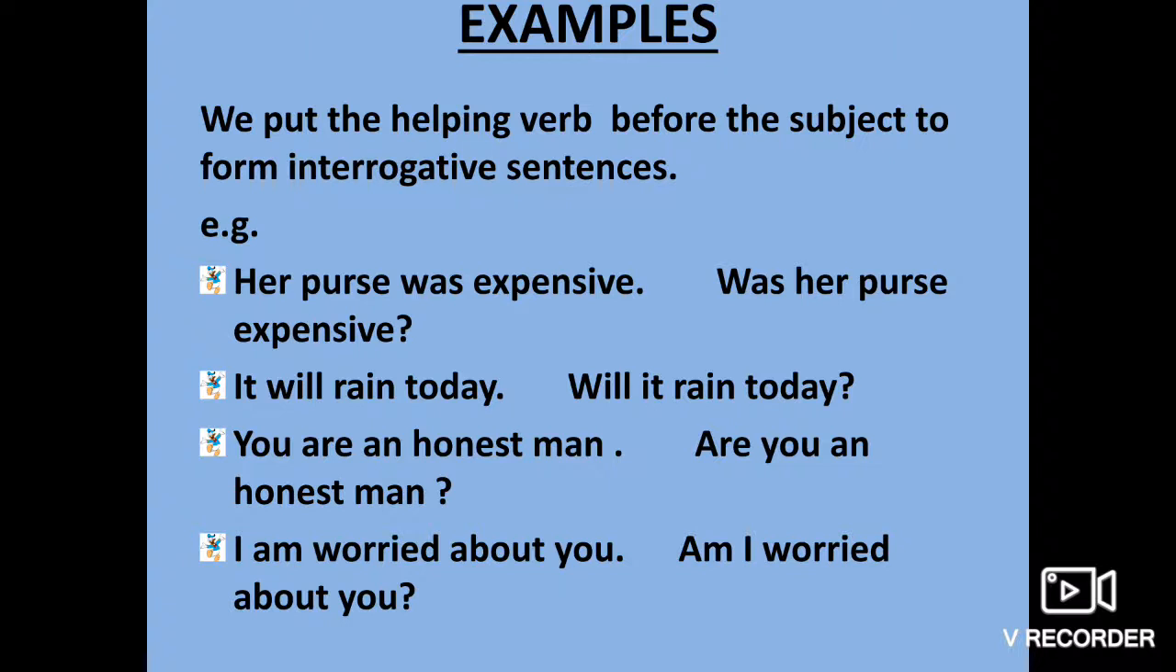Last one, I am worried about you. So here the helping verb is am. So am will become the beginning. Am I worried about you? So these are the interrogative sentences of an affirmative sentence. And in interrogative sentences, don't forget to put a question mark, because without it the sentence is incomplete. This is the identification of this sentence.